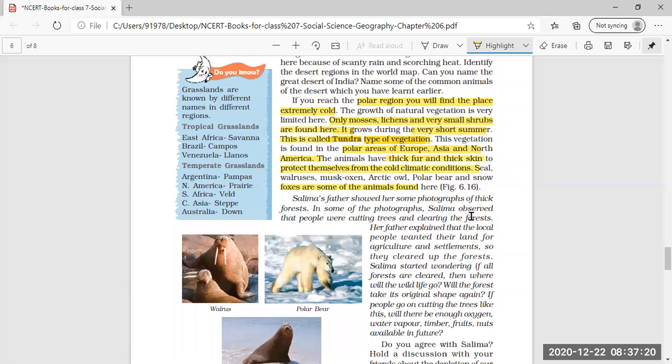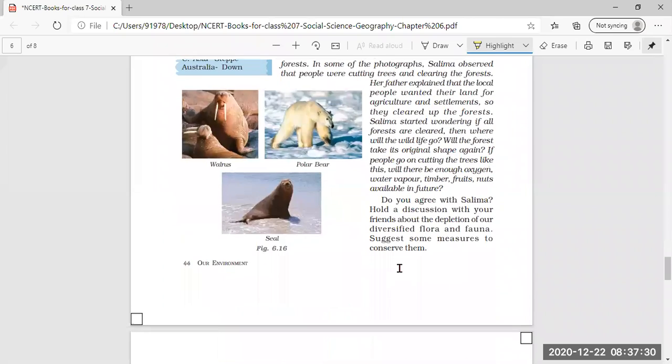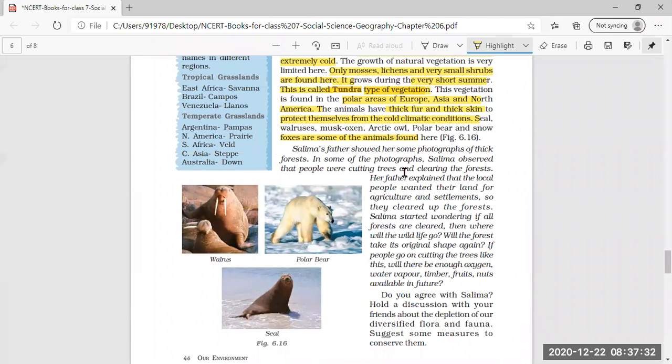Salima's father showed some photographs of thick forest. In some of the photographs, Salima observed something. Now, till here we have completed the natural vegetation and wildlife. Now, again, the conversation of father and daughter continues. Salima observed that people were cutting trees and clearing the forest. Her father explained that the local people wanted the land for agriculture and settlement.